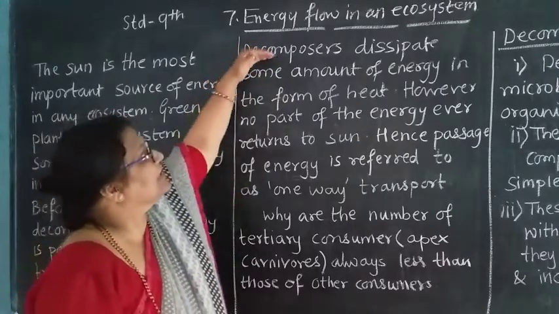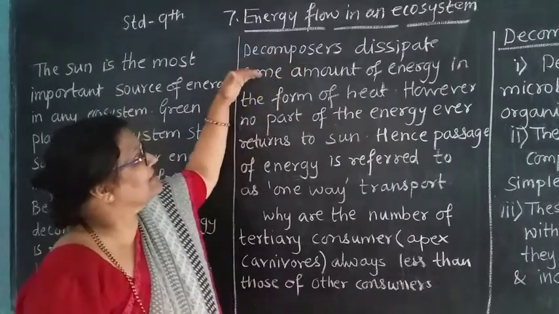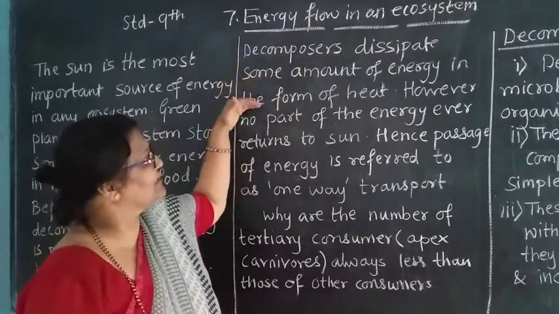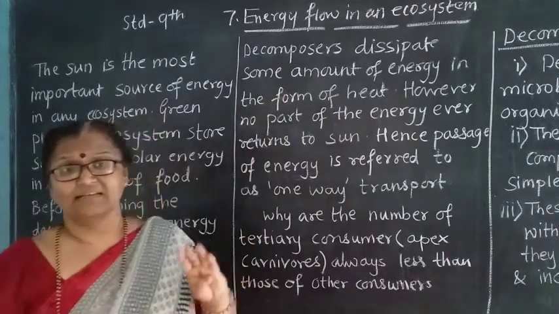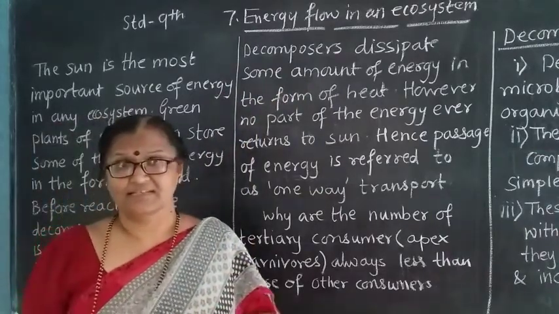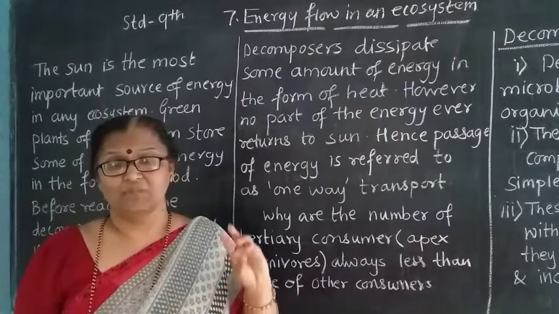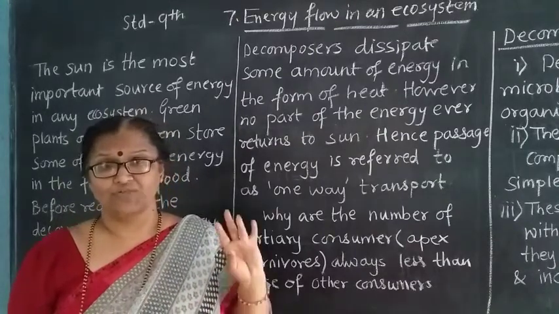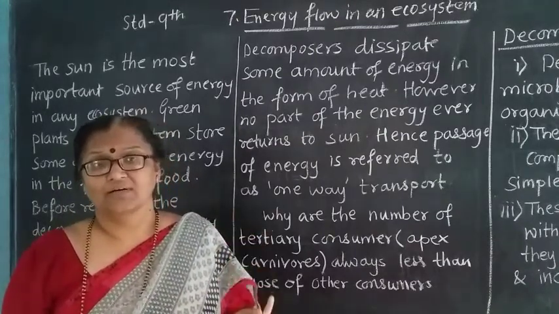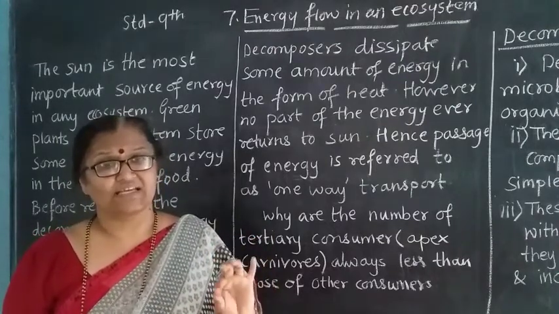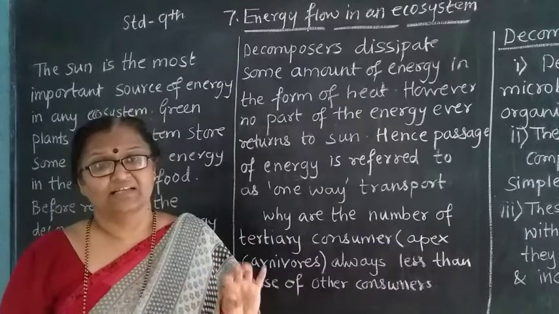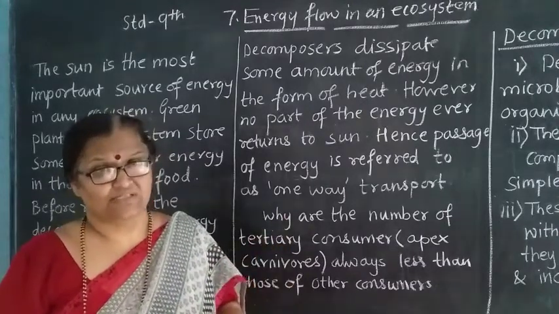See here. Decomposers dissipate some amount of energy in the form of heat. We know that in the food chain, energy is passed from the sun to the grasshopper, from grasshopper to the frog, from frog to the snake, from snake to the eagle, then from eagle to the decomposers.